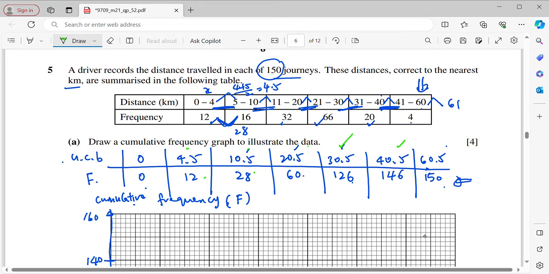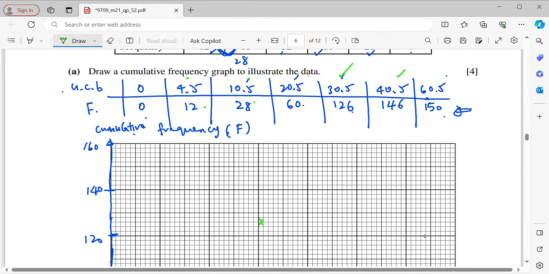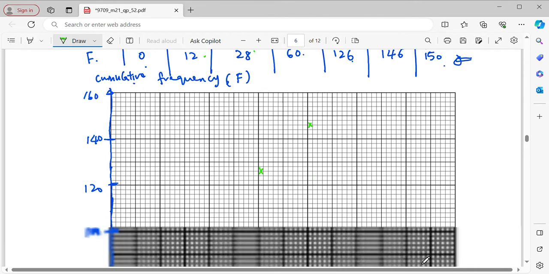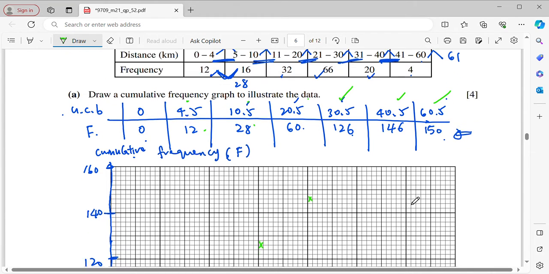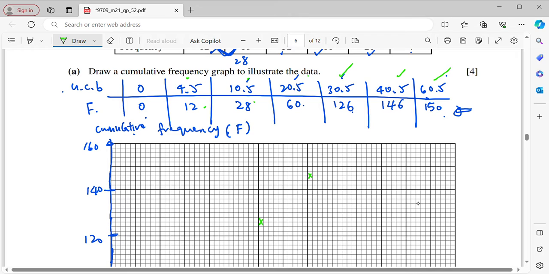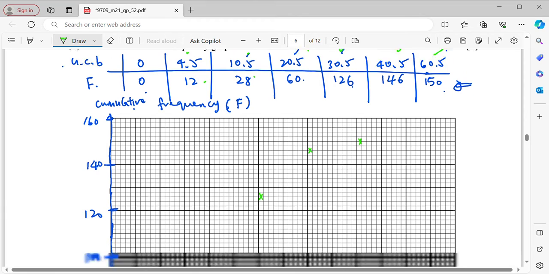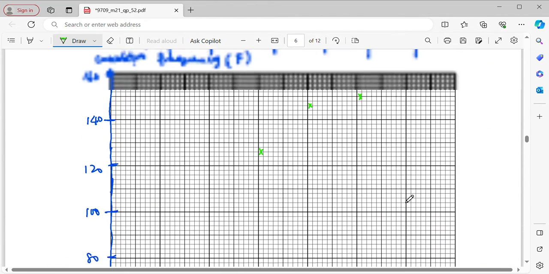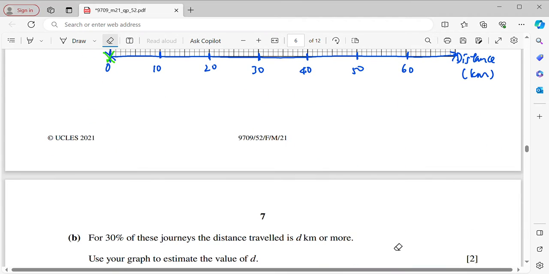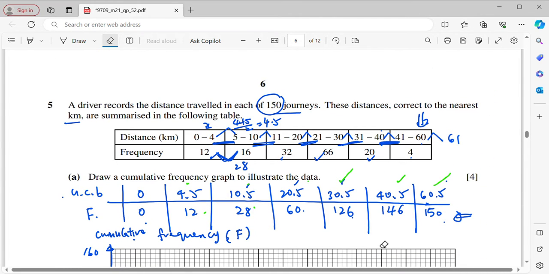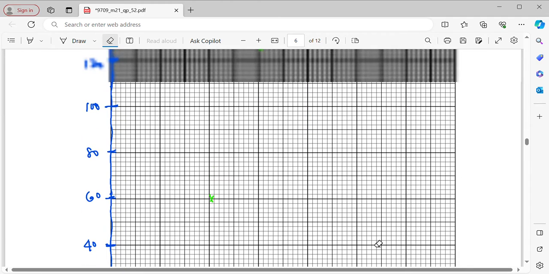The next value 40.5, 146. 146 is here, the 40.5. Right. Then lastly 60.5, 150. Okay, so these are the points.